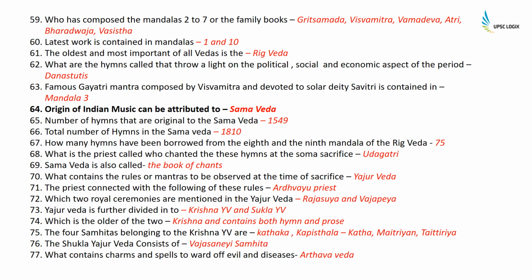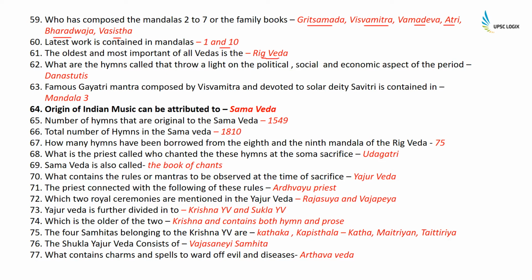Who has composed Mandala 2 to 7, or the family books? It's Gritsamada, Vishwamitra, Vamadeva, Atri, Bharadwaja and Vashishtha. Latest works are contained in Mandala 1 and 10. The oldest and the most important of all Vedas is the Rigveda.